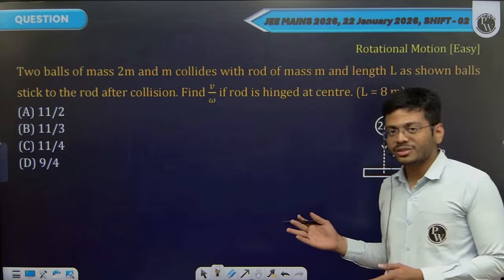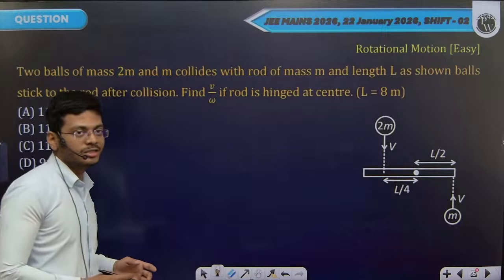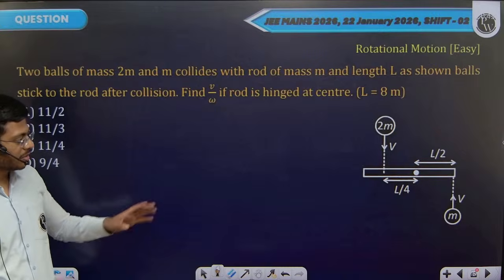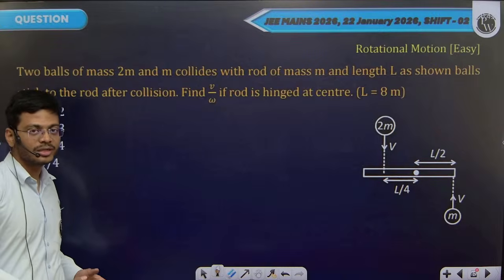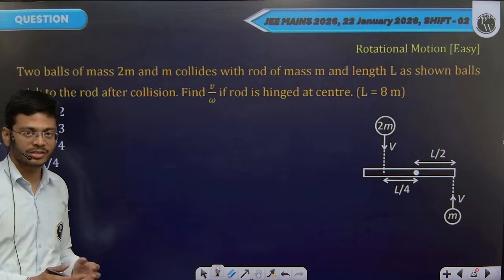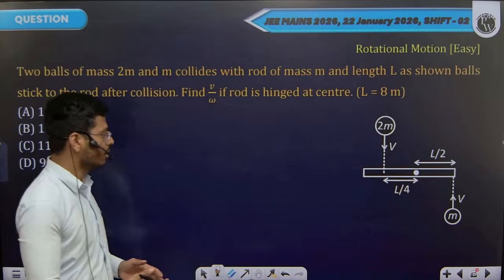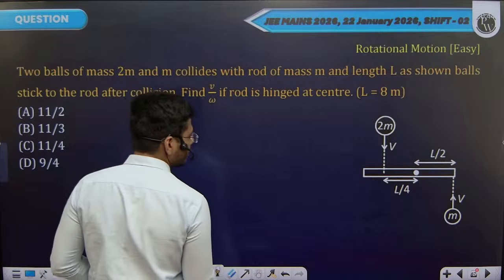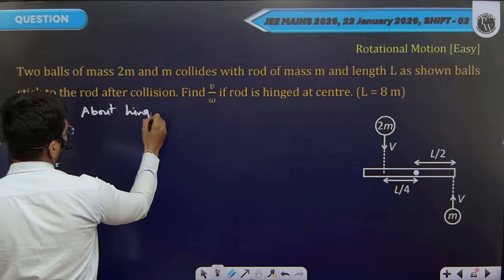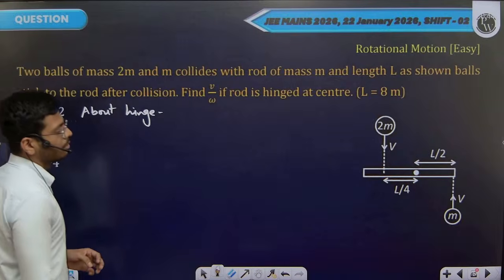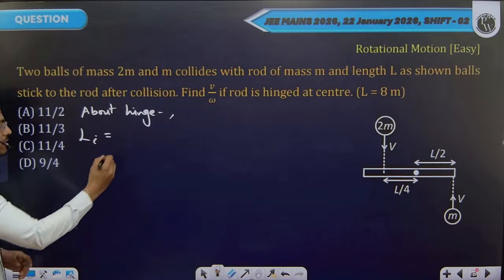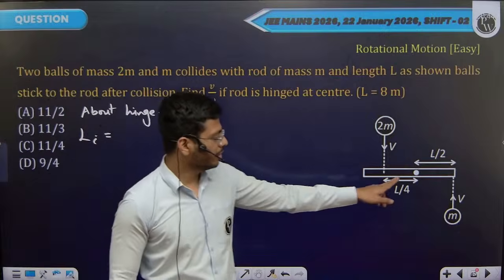In collisions like this, where rotation is involved about the hinge point, you can conserve angular momentum of the system. The angular momentum of the system of balls plus the rod before the collision and after the collision will be exactly the same. So before the collision, we calculate angular momentum about the hinge. I'm writing angular momentum as L initial about the hinge point.